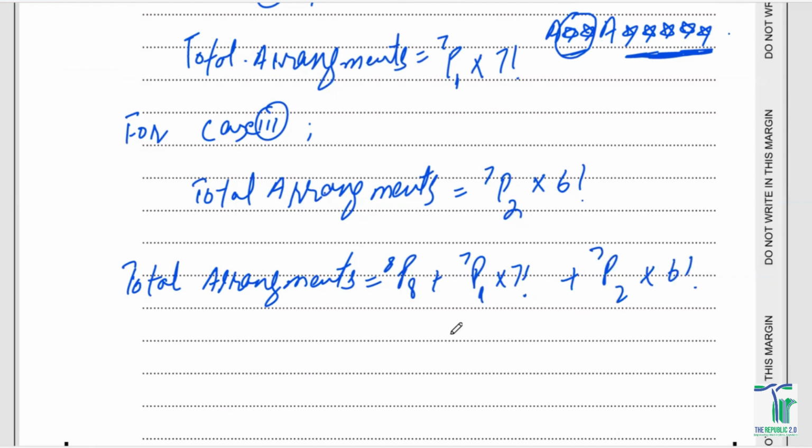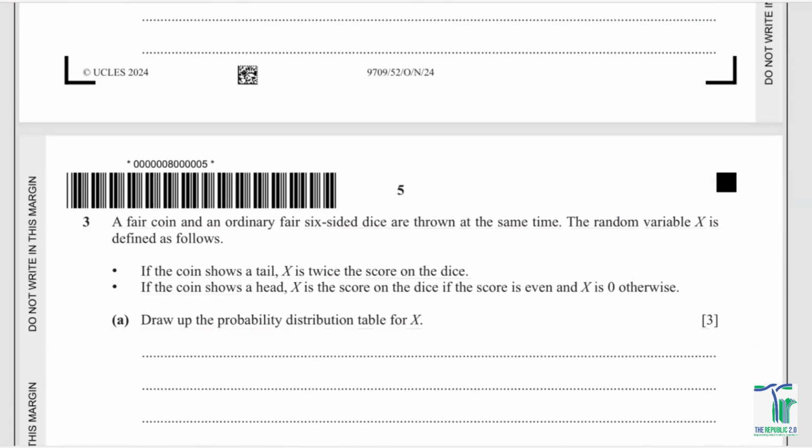So when you're just going to add them up, you would be having 105,840. So that is the total number of arrangements we should be talking about in this question.